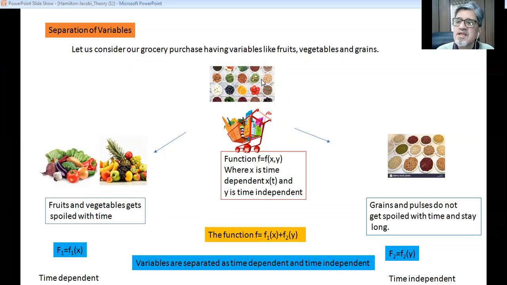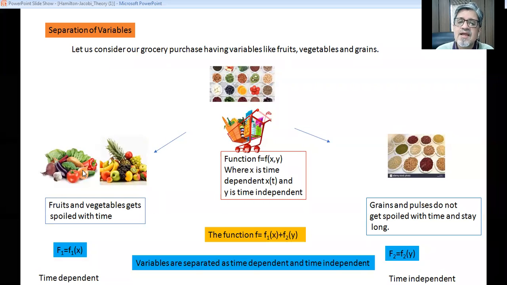In a grocery, we purchase a large number of eatable materials. And that can be divided into two parts. One, fruits and vegetables. Another, grains and pulses. So wheat, rice, etc. are the grains. And fruits and vegetables are again a part of our daily shopping.